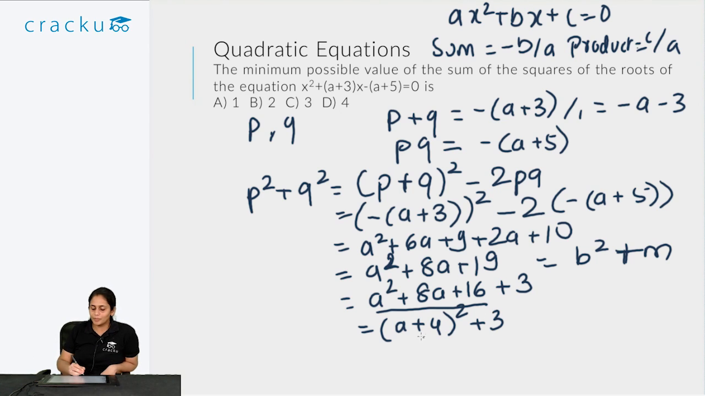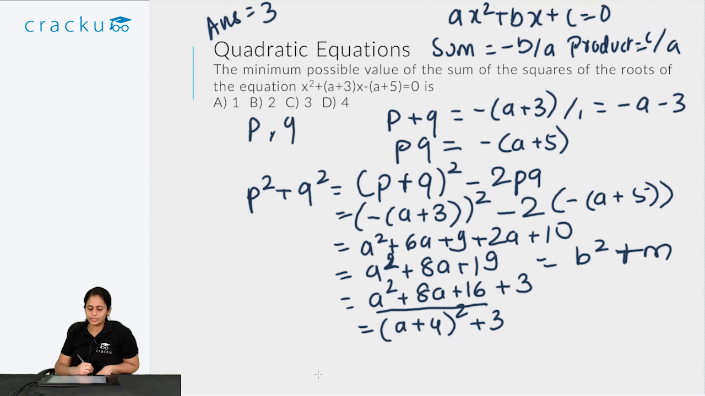plus 3. Now the minimum value a plus 4 the whole square can take is when a is equal to minus 4. When a is equal to minus 4, this will become 0. At all other values other than minus 4, this value will be non-zero, in fact positive. So the minimum value of this part of the term is 0. So what is the minimum value of p square plus q square? That is when a is equal to minus 4 and the minimum value is 3. So the minimum possible value of the sum of squares of the roots of the equation, the answer would be equal to 3.